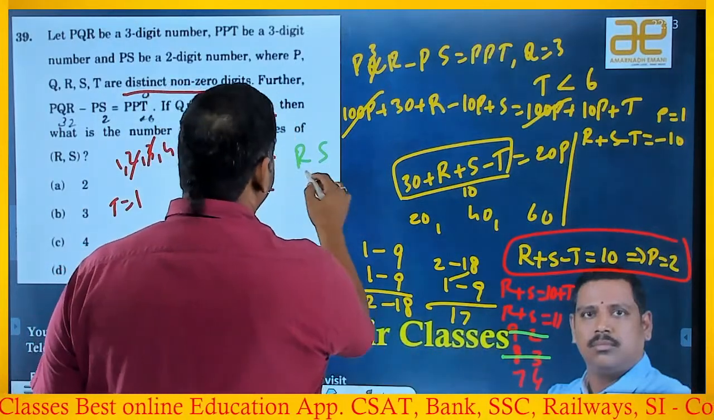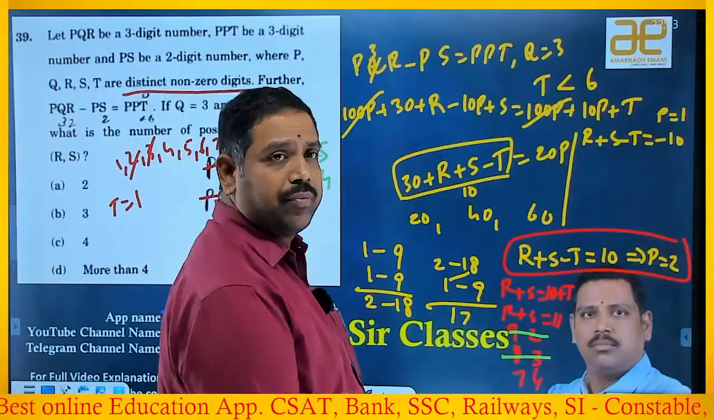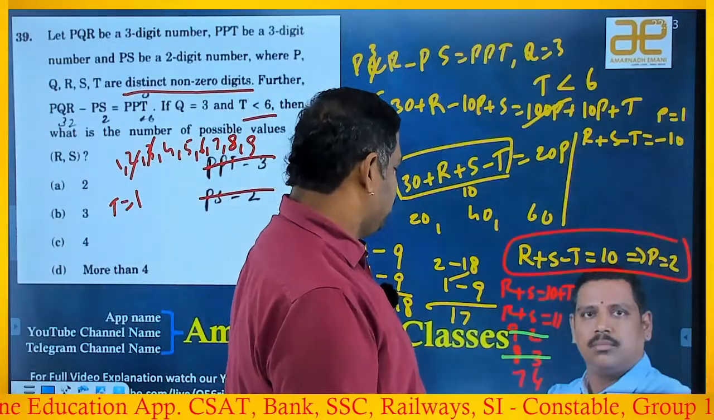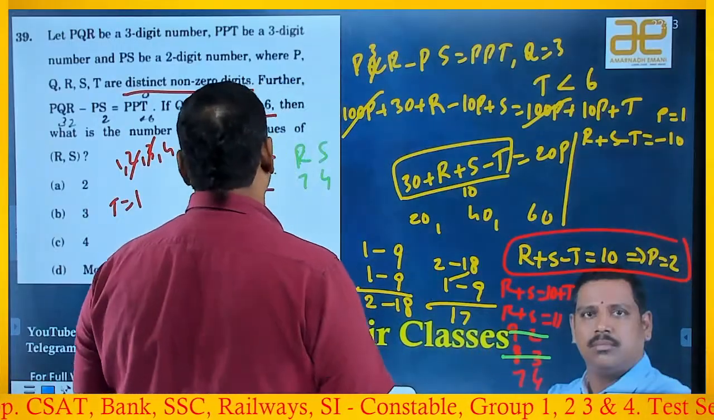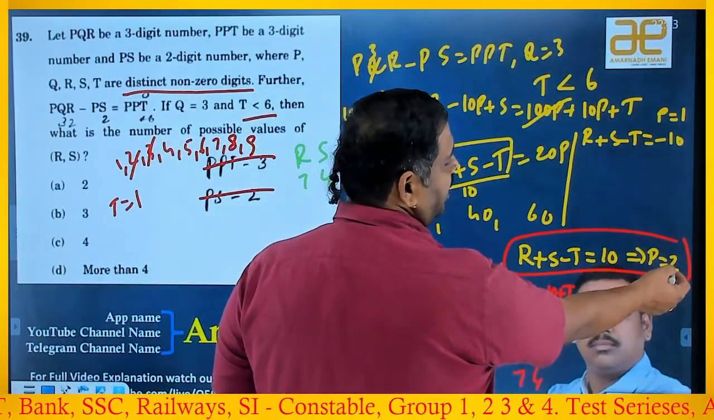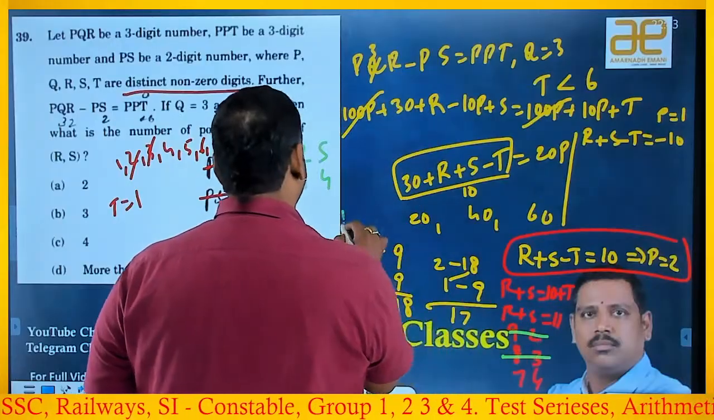So R is how much? R and S are 7 and 4, one possibility you got. Okay, so T1 if I take, this is the possibility. If I take T is equal to 2, sorry, T is equal to 2 is not a possibility, right? So now I am taking T is equal to 3.